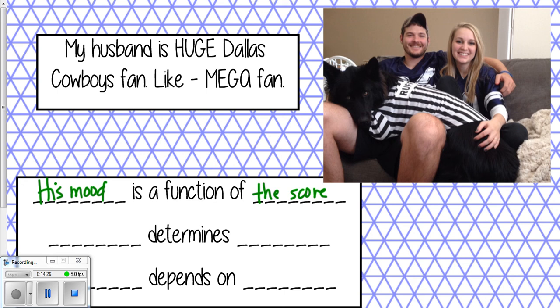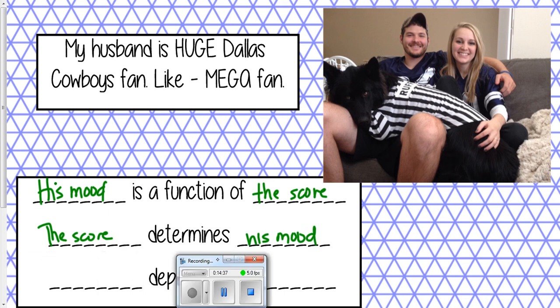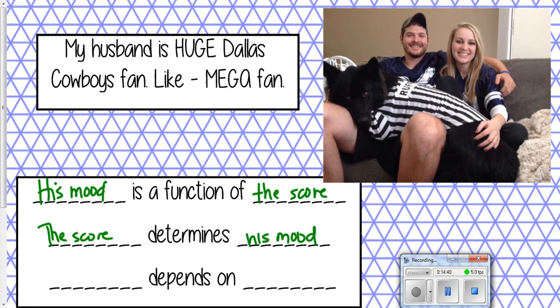So determines. What determines what? Well, the score determines his mood. Okay? So this last one, again, thinking about independent versus dependent. What depends on what? Again, his mood depends on the score. Okay? So again, just thinking about independent versus dependent, for these two, the top one and the bottom one, you always have dependent first and independent second. For the middle one, it's opposite. Independent first, dependent second. Okay?